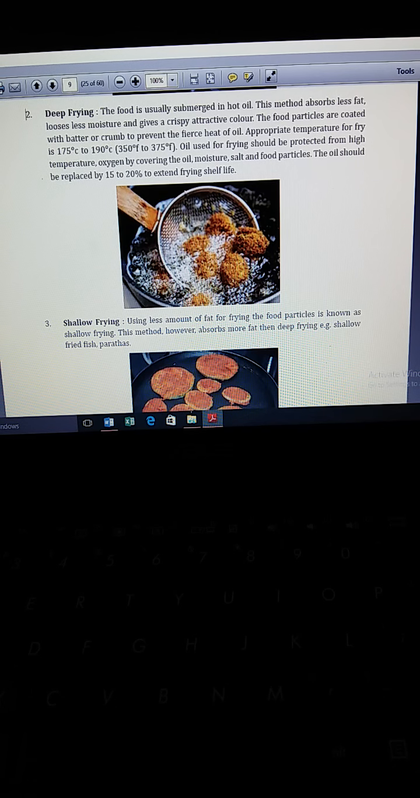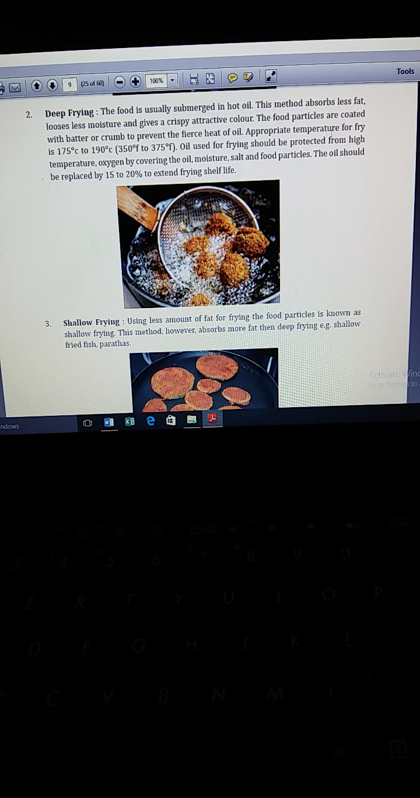Deep frying. The food is usually submerged in hot oil. What are the advantages of deep frying? This method absorbs less fat, it loses less moisture, and it gives a crispy, attractive color to the food.